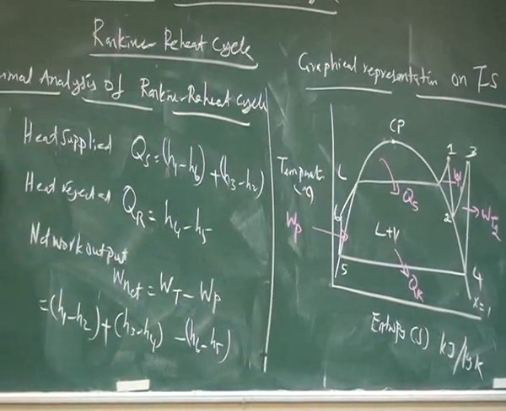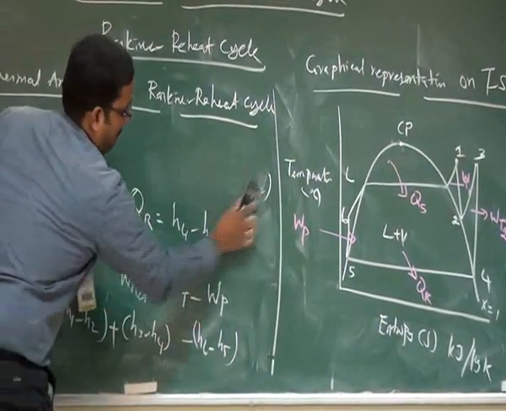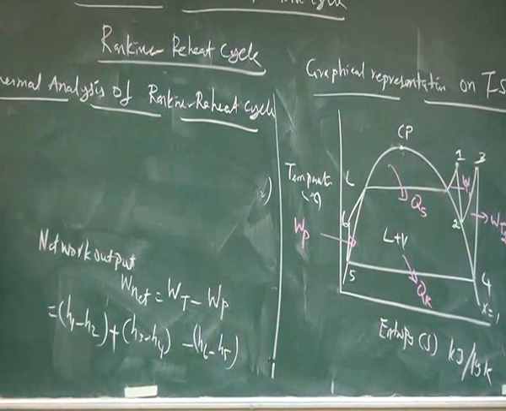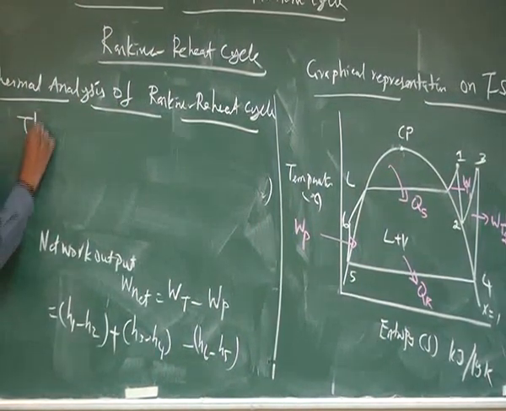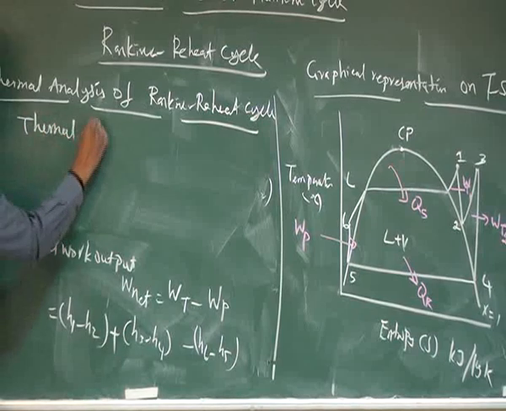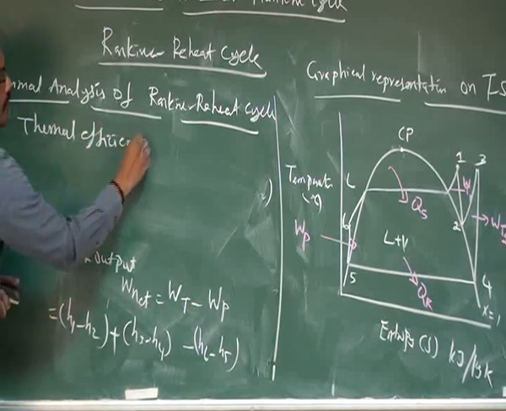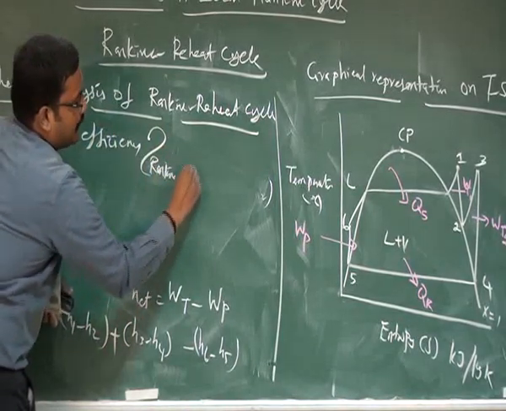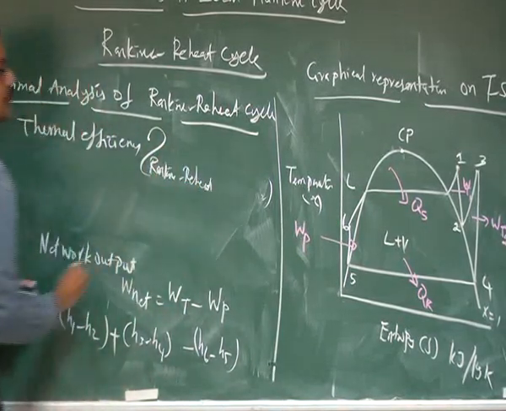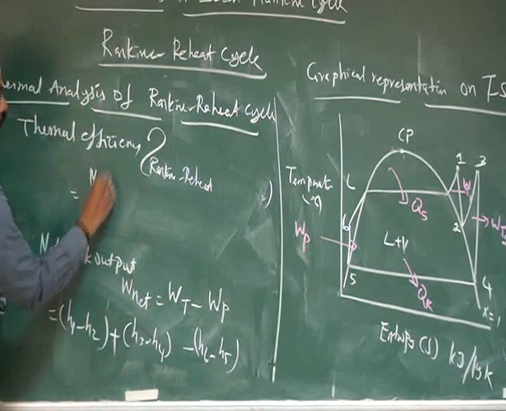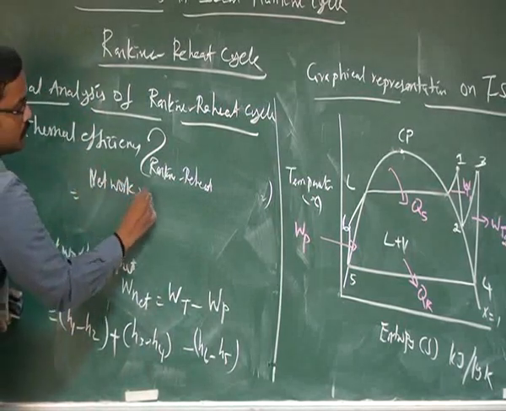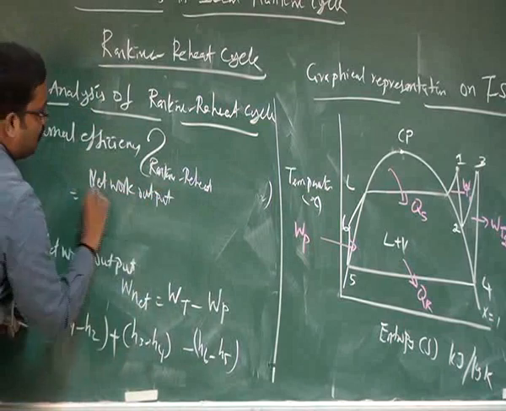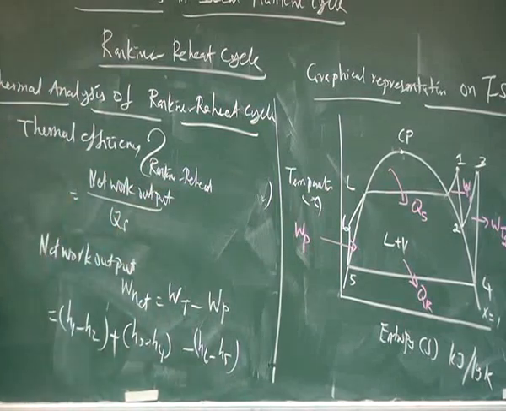What is the thermal efficiency? The thermal efficiency of this modified cycle, the Rankine and reheat cycle, can be written as net work output by heat supplied.